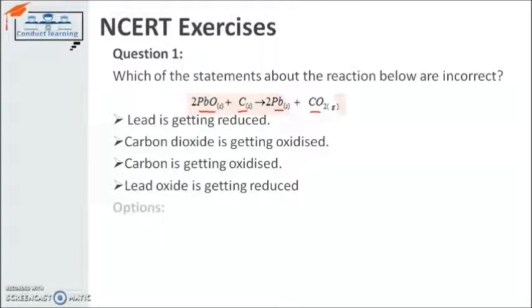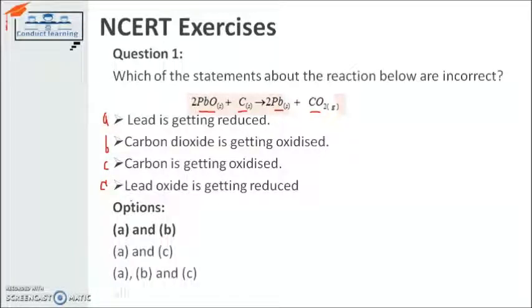So the options are A, B, C and D, and combinations like AC, ABC, and all. It can't be all, right? Because either one can be oxidized or one can be reduced. Lead is getting reduced first.